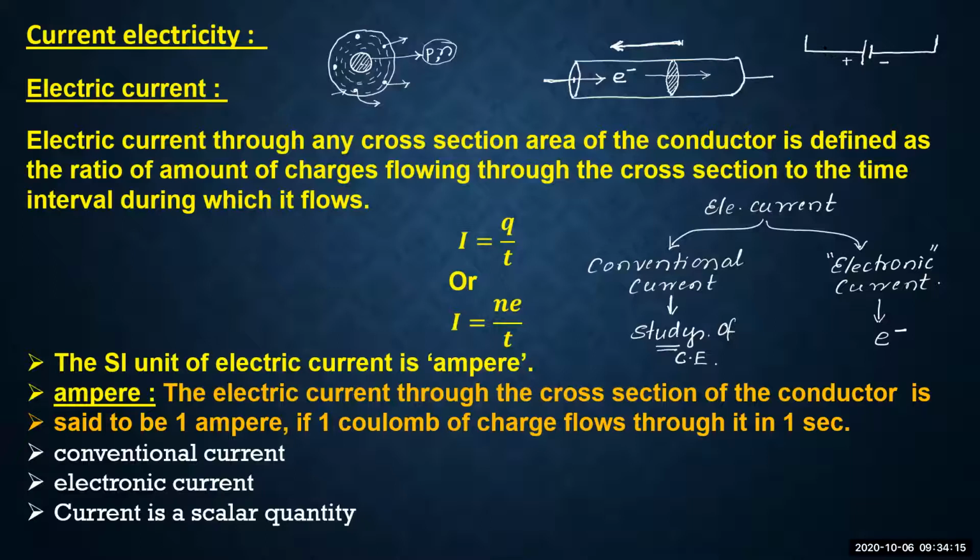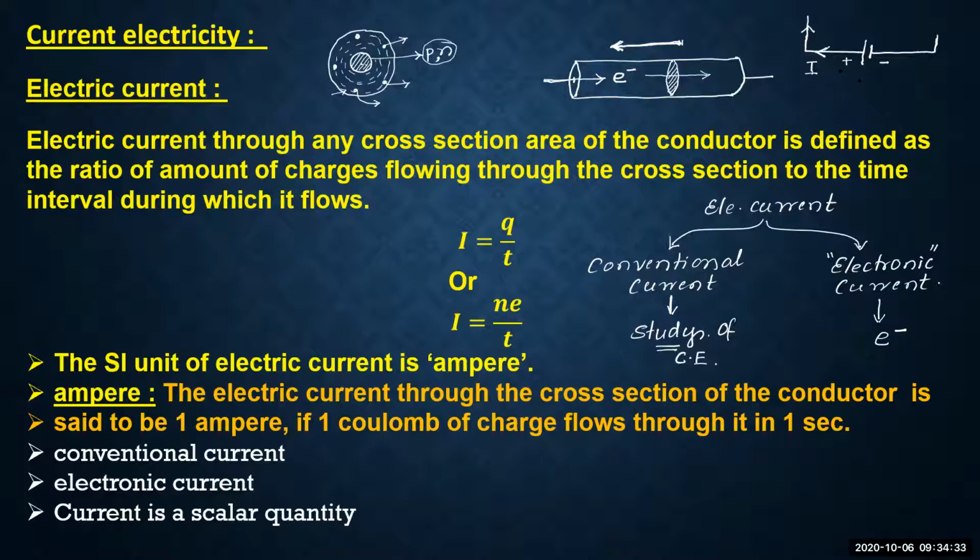Yes, so we show it with the help of an arrow mark, and the arrow mark which indicates the flow of current is the conventional current.